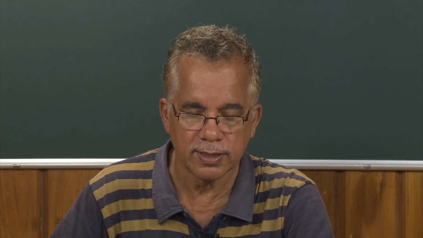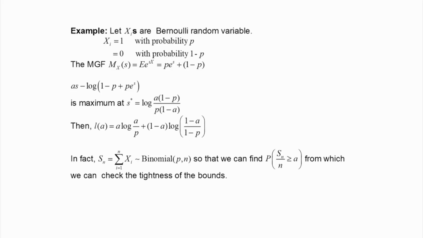So, we can now consider one example. Suppose the xi's are Bernoulli random variables. We are considering a sequence of Bernoulli random variables. Sn is the summation of xi, i equal to 1 to n, where xi is a Bernoulli random variable with parameter p. What does it mean? Xi is equal to 1 with probability p, 0 with probability 1 minus p.